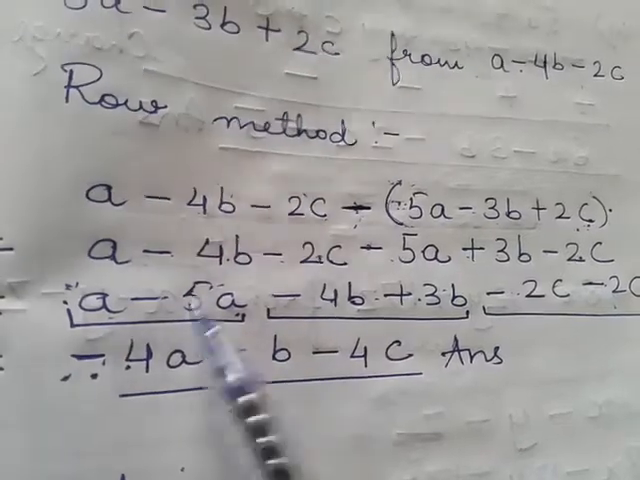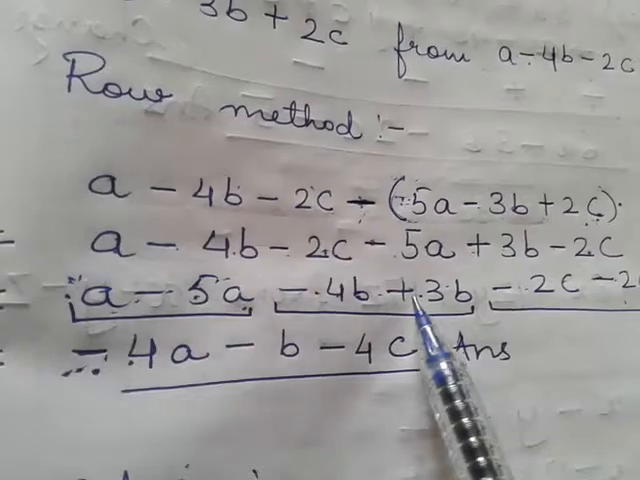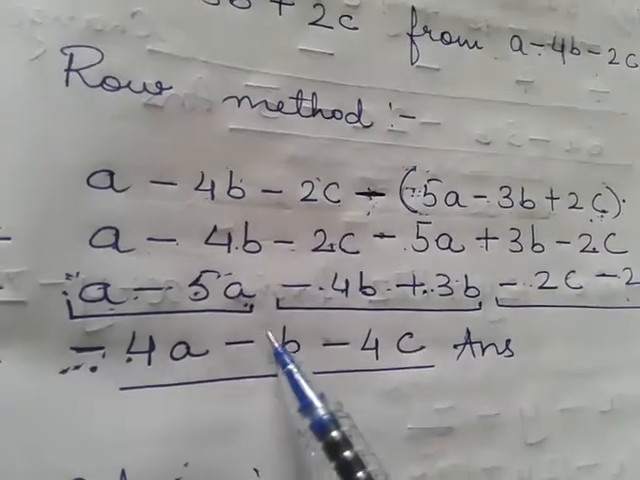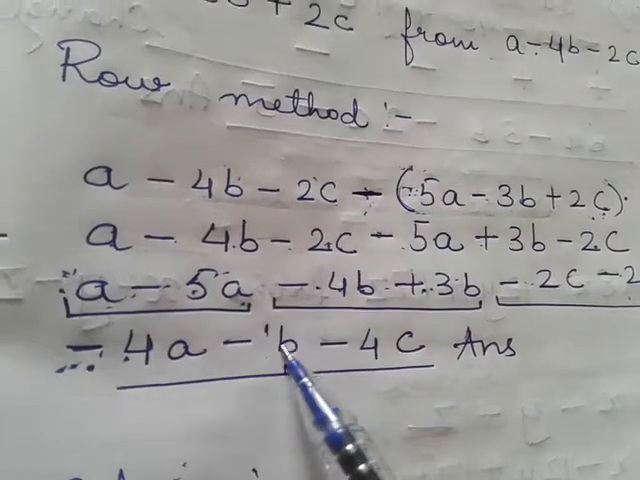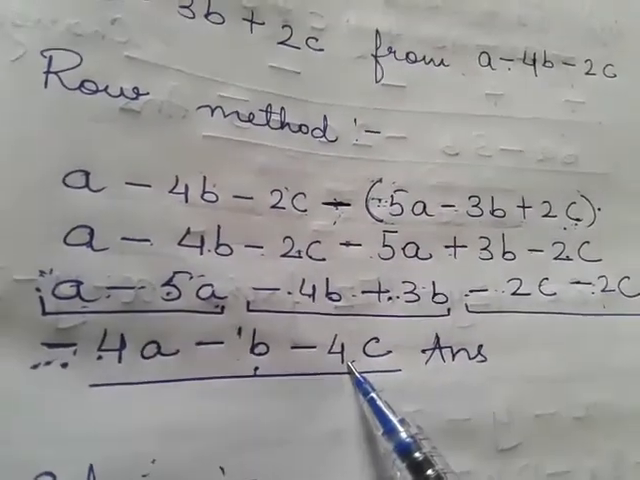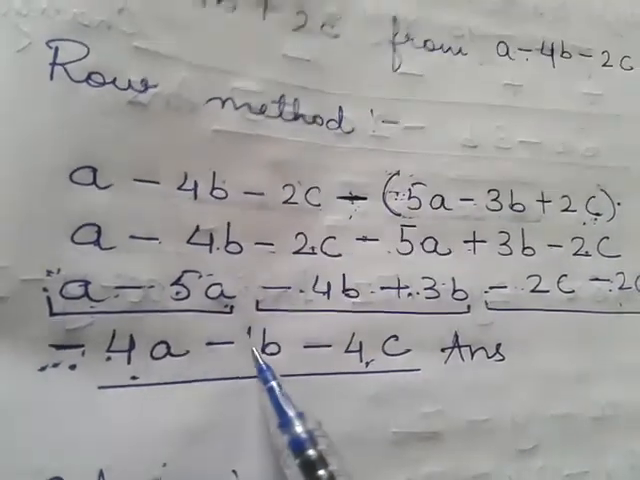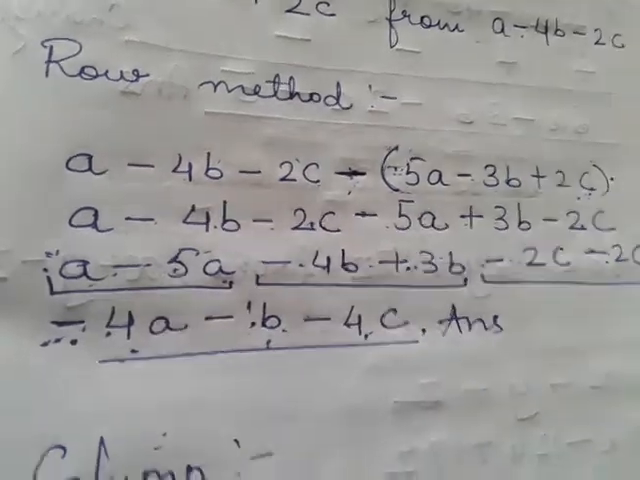1 is greater or 5 is greater? 5 is greater. What is its sign? Minus. So minus 4. Then minus 4 plus 3 minus 1. I have not written the 1 here, it is not necessary. You can write directly minus b also. Then minus 2 minus 4. So minus 4a minus b minus 4c is the required answer.